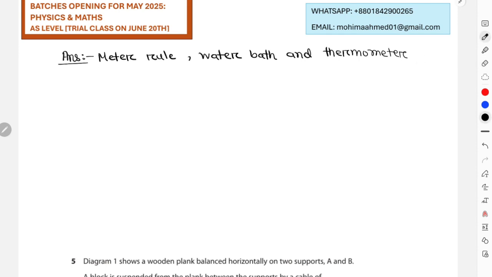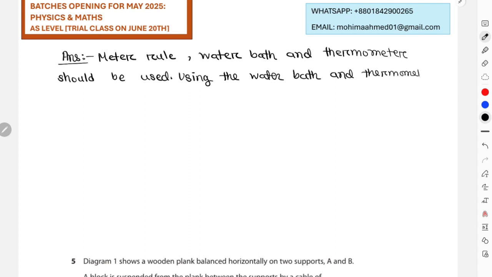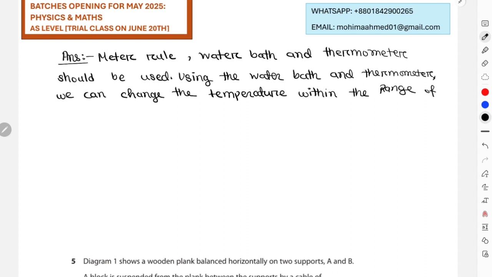Meter ruler, water bath, and thermometer should be used. Using the meter ruler and thermometer, we can change the temperature within a range of, let's just say, 10 degrees Celsius to 45 degrees Celsius, with 5 degrees Celsius intervals.